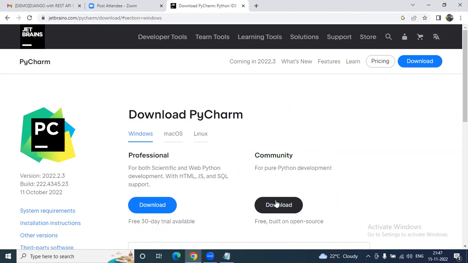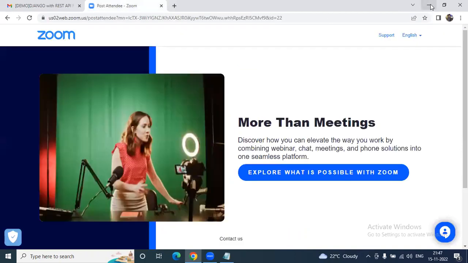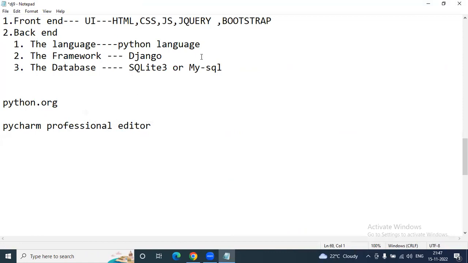And Community, we already use it for Python. It's completely free and built on open source only. I strongly recommend to download and install this one only. Okay, I will show you in tomorrow's lecture clearly how to download and install the PyCharm editor, as well as how to create a Django project with a virtual environment step by step. All the steps I have clearly mentioned in my documentation also, so you can go through it once you receive the documentation. In tomorrow's lecture, you are going to get complete information on how to set up Django with Python completely.